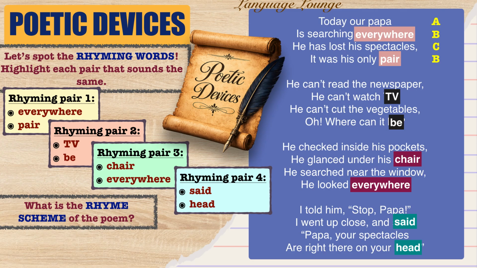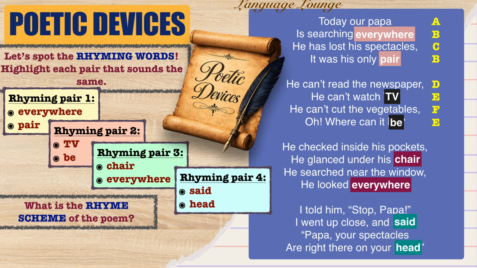Second stanza. He can't read the newspaper. Newspaper gets D. He can't watch TV. TV gets E. He can't cut the vegetables. Vegetables gets F. Oh, where can it be? Be rhymes with TV. So it also gets E. Rhyme scheme D, E, F, E.